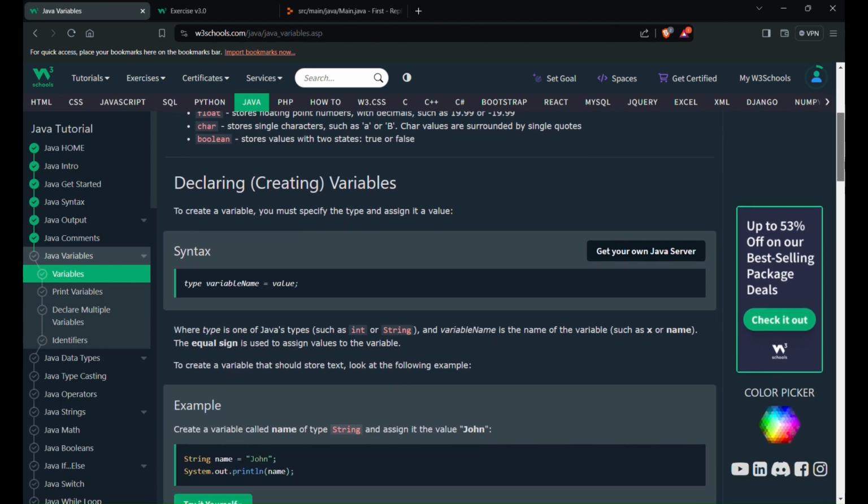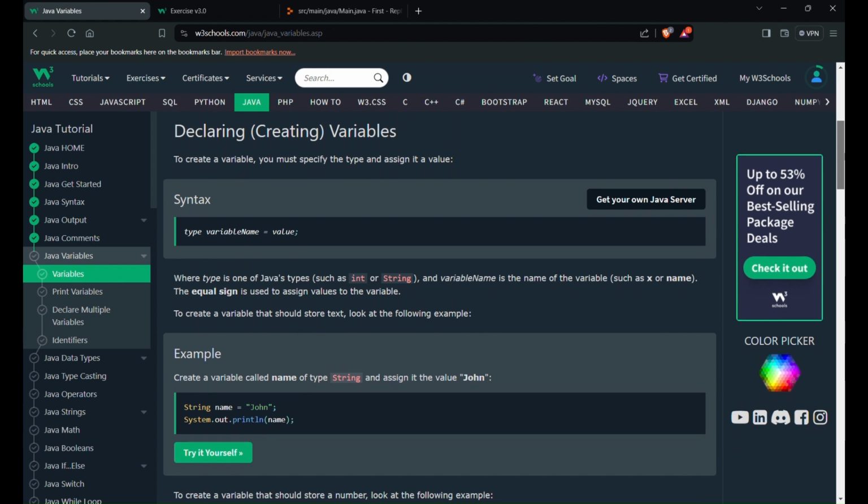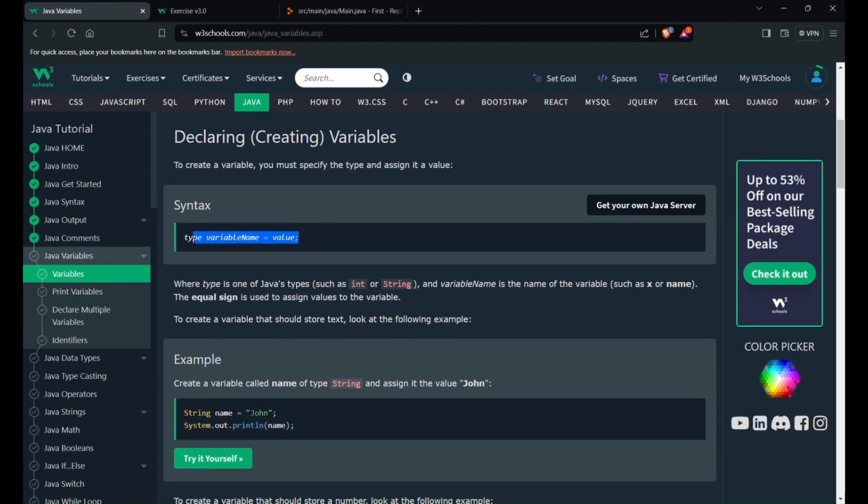Now, declaring a variable. To create a variable, we must specify the type and assign it a value. The syntax is type, variable name, and value.